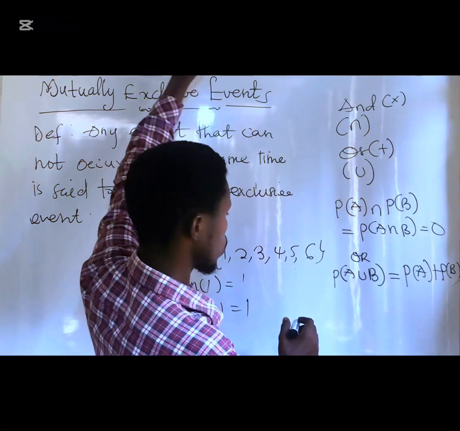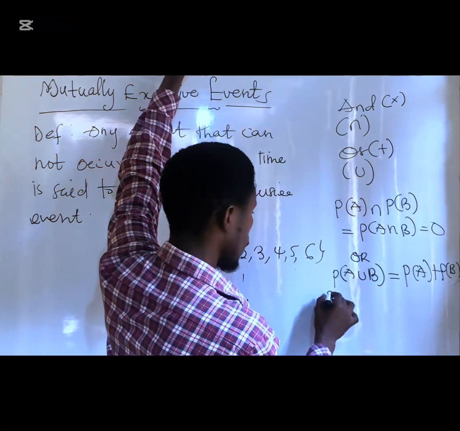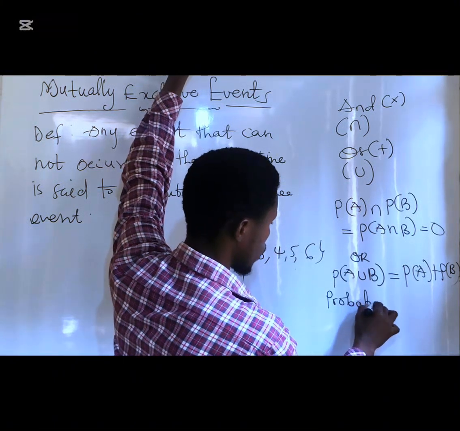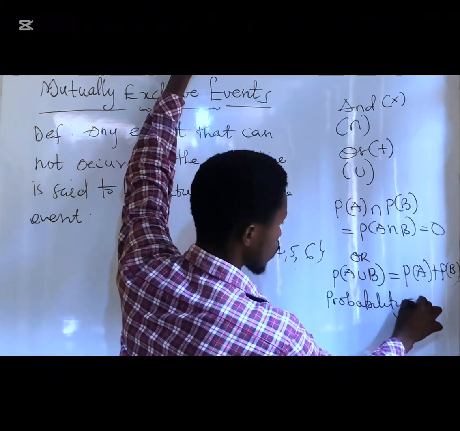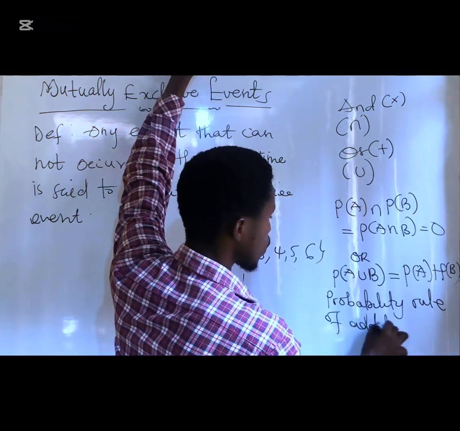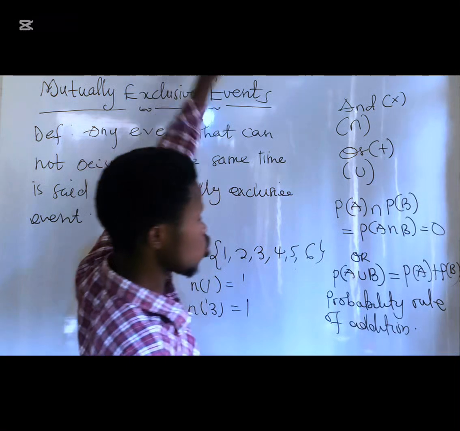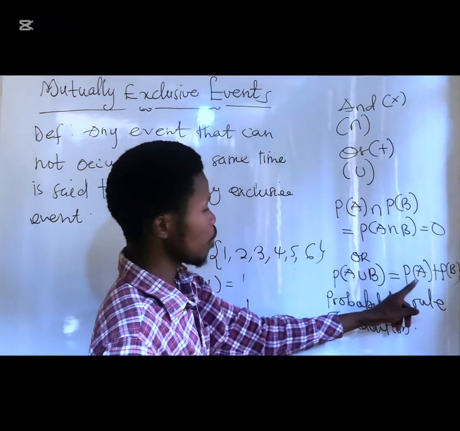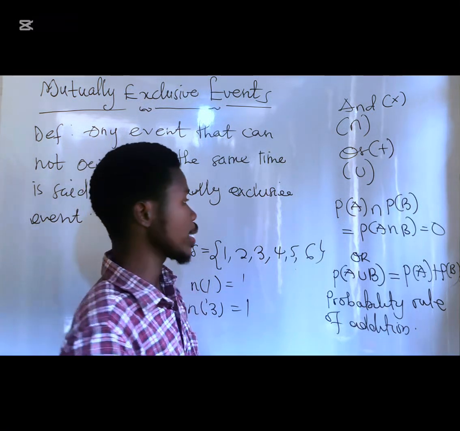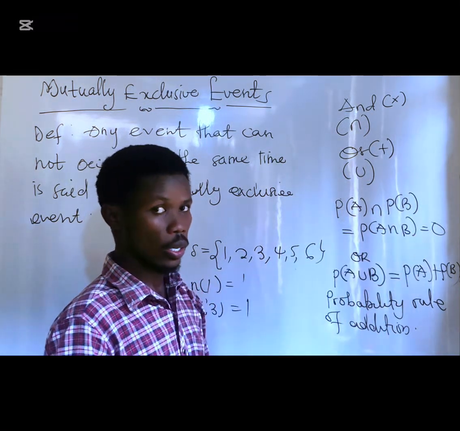This is called probability rule of addition. So when we have something like the probability of A plus probability of B, it is called probability rule of what? Addition. For the intersection, it's 0.